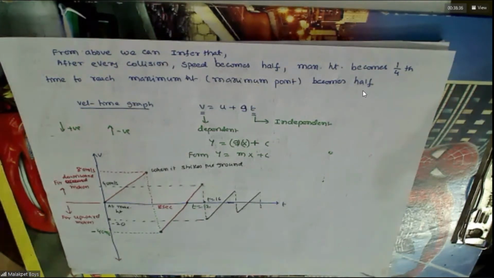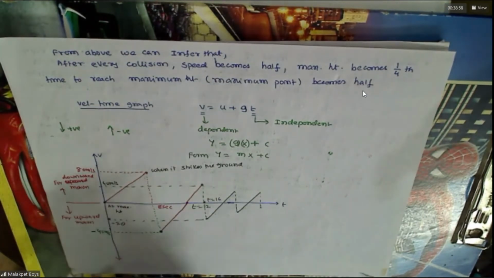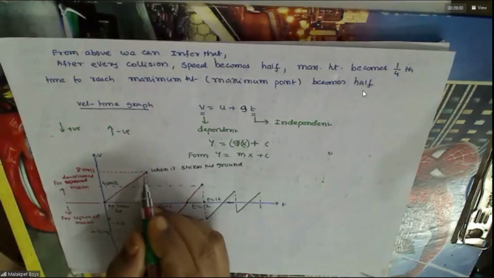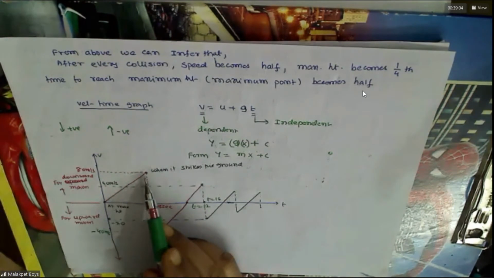Sir, can you please explain how you are plotting that? I'm not understanding what you are doing from the beginning. No, sir, not that. I'm not understanding how you are putting that straight line downward. Which straight line downwards? Sir, first we have put 40 meters per second, increasing speed here. Till here you followed. Yes, sir. Then how are we going to? I am not understanding.